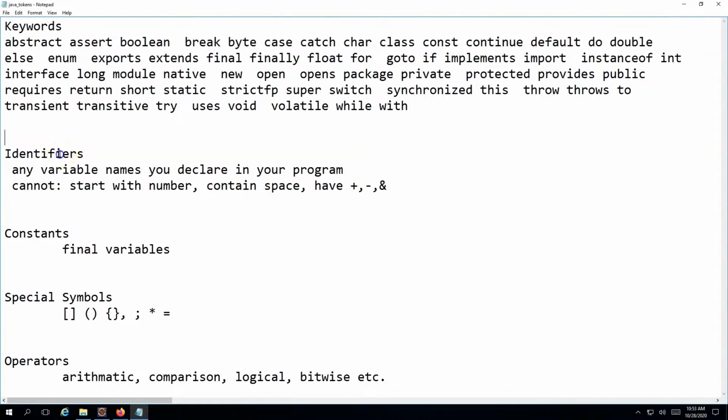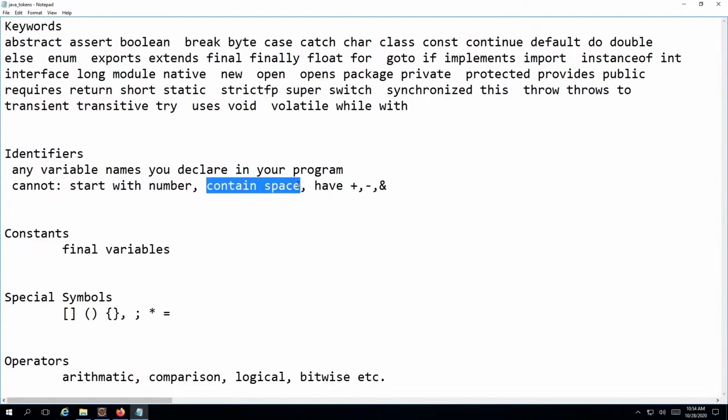The next token is identifier. An identifier is nothing but just a variable name, technically. We have already covered this kind of identifier when we were showing the demonstrations for primitive data types and non-primitive data types. Basically anything which you declare as a variable is an identifier. When you declare the variable name, Java puts some restrictions on what you can or cannot do. For example, variable names cannot start with numbers. You cannot have a variable name which starts with any number. You cannot have a variable name which contains spaces in between.